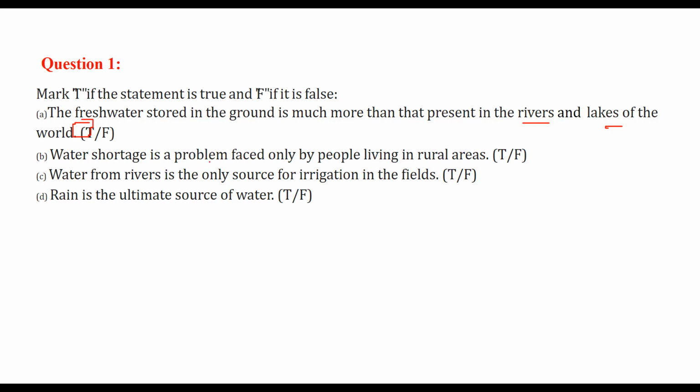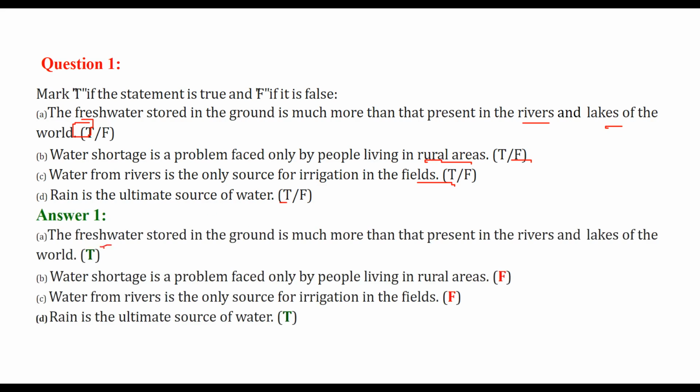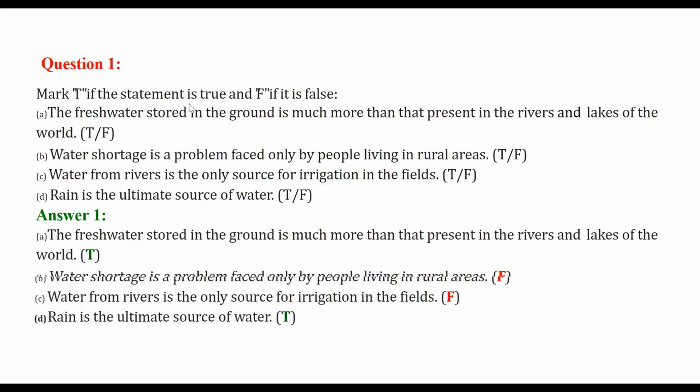Water shortage is a problem faced only by people living in rural areas. No, even in urban areas, the water shortage problem is there. So this is false. Water from rivers is the only source for irrigation in the fields. And this is false because there are other sources also to irrigate the fields. Rain is the ultimate source of water, and this is true. So this is true, false, false, true.